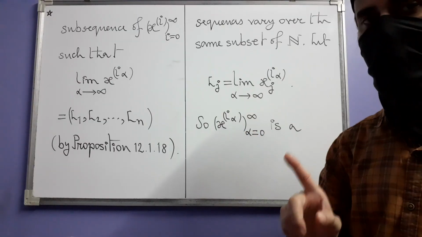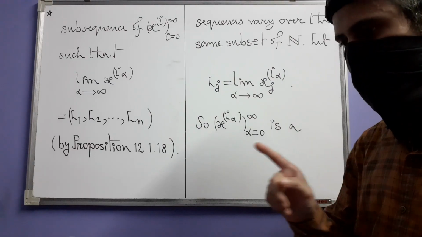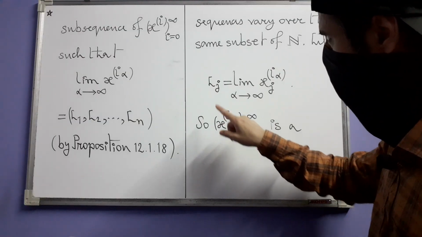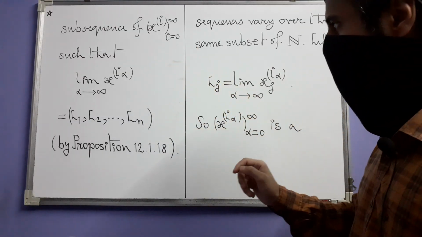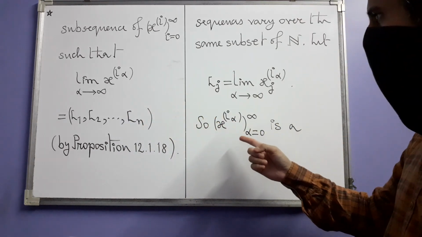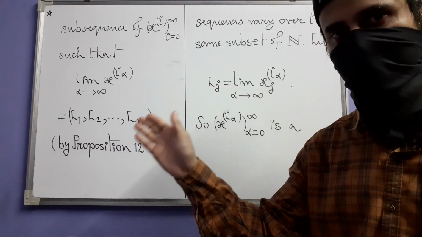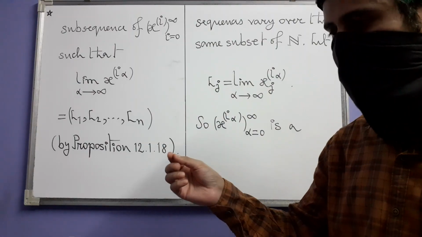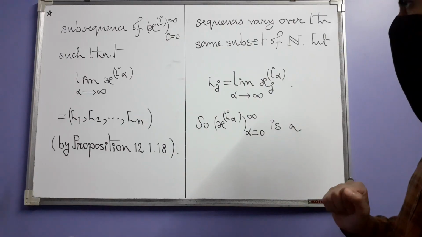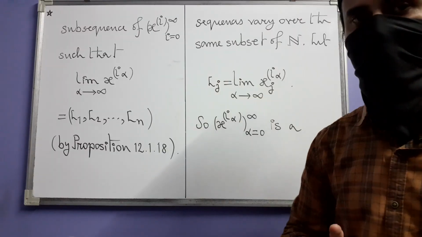This sequence comes from those subsequences of real numbers, right? Because the indices of all of them vary over the same subset of n, that is why this has become a subsequence of this. And by proposition 12.1.18, the limit of this subsequence will be the n tuple formed by the limits of those other subsequences, I mean those subsequences of real numbers. So you now have got what? You have got a subsequence of the original sequence which is convergent.